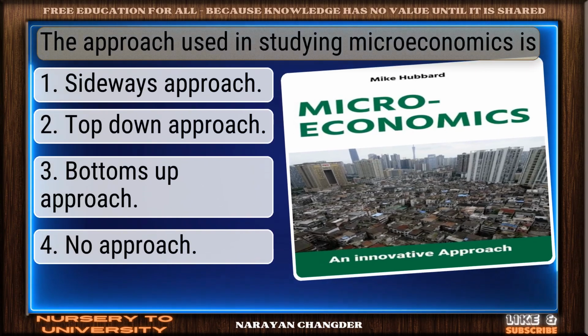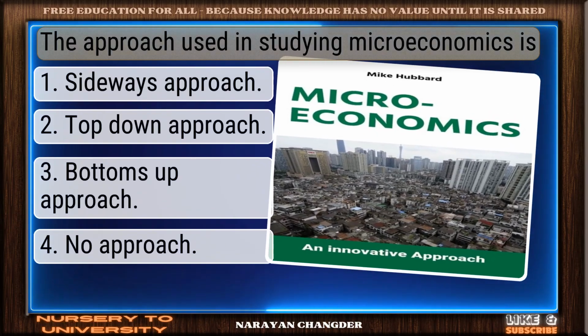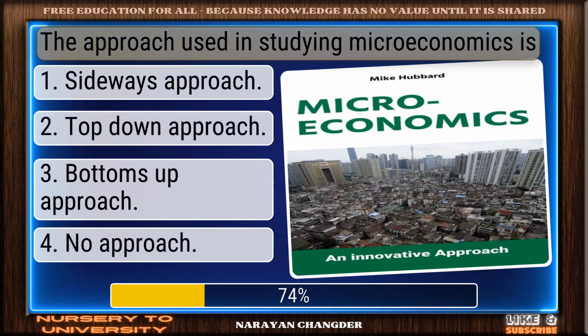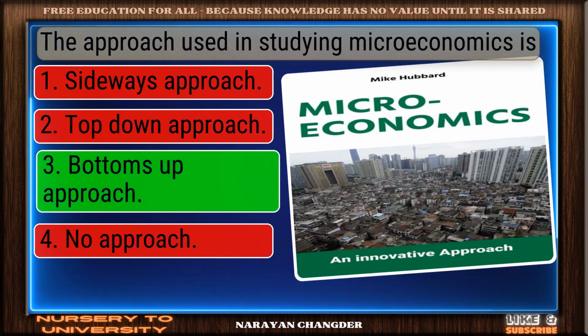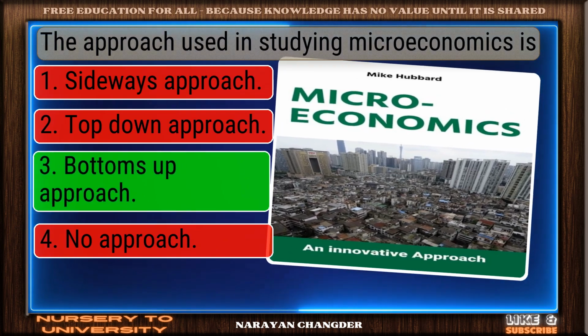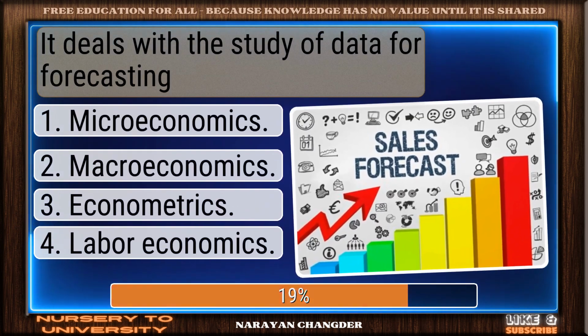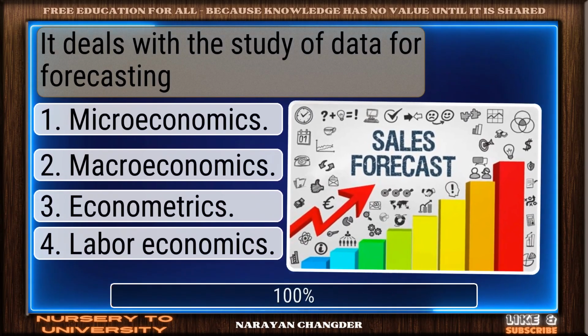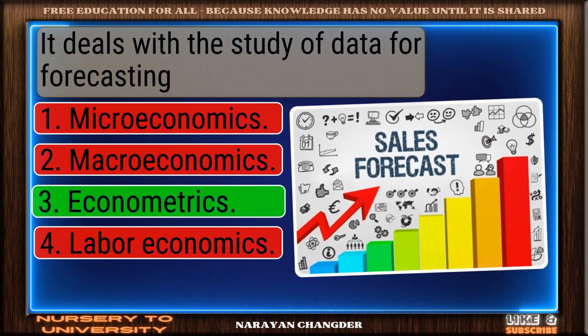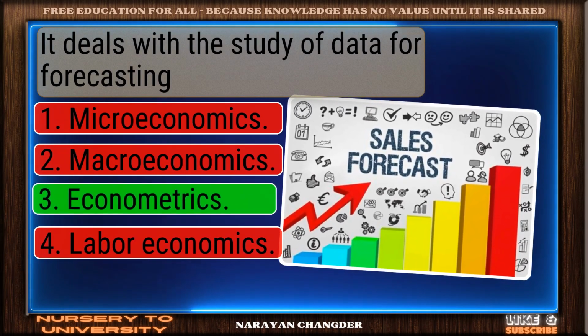The approach used in studying microeconomics is... Smart pick. Bottoms-up approach is the correct choice. It deals with the study of data for forecasting. On track. Econometrics is the correct answer.